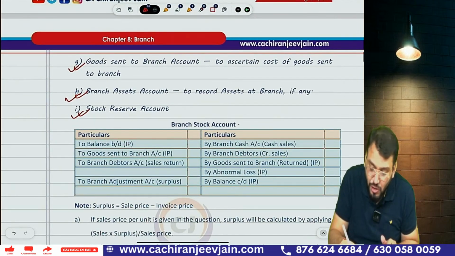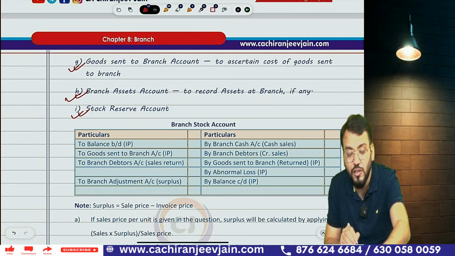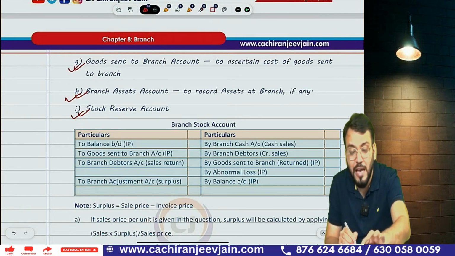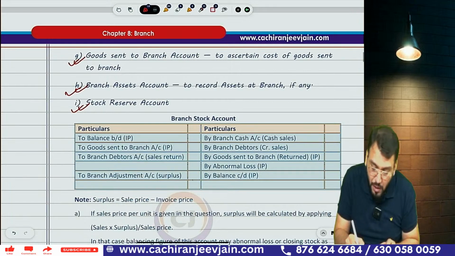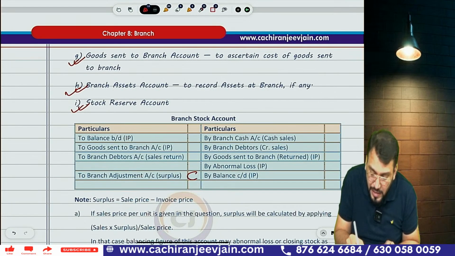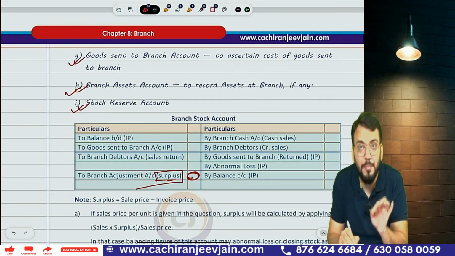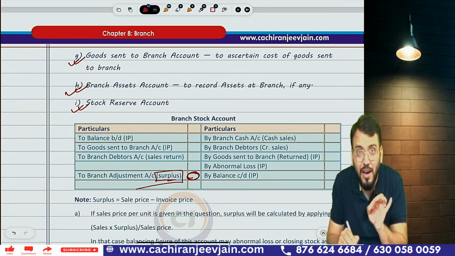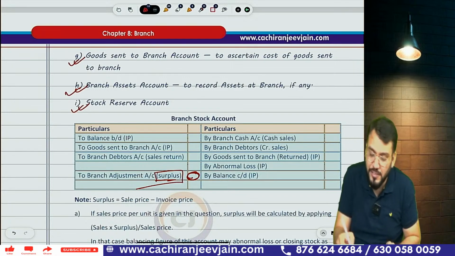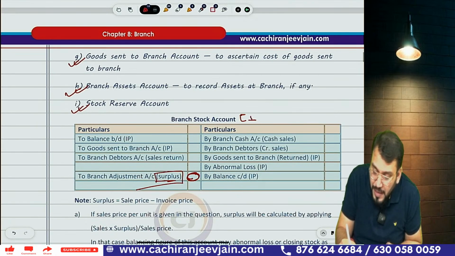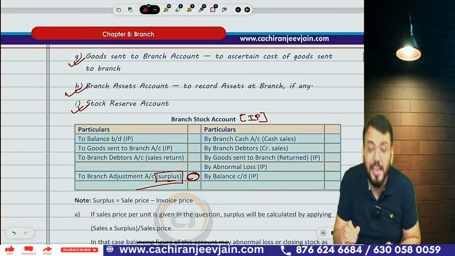First will be branch stock account. Why are we preparing branch stock account? To calculate surplus. To calculate surplus, you can see the closing balance is what? The balancing figure is what? To surplus. The objective of preparing branch stock account is what? To calculate surplus. This branch stock account is prepared at invoice price.